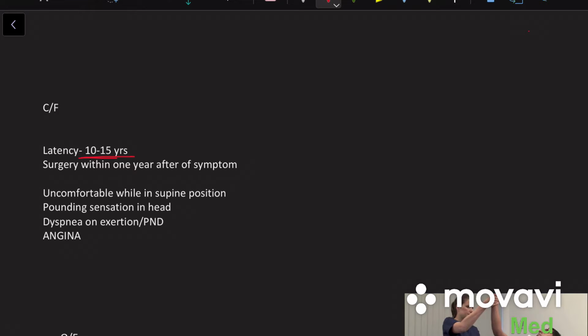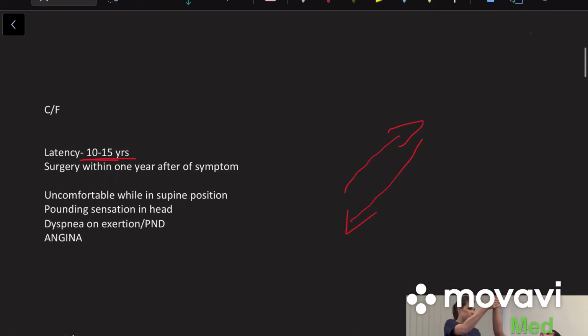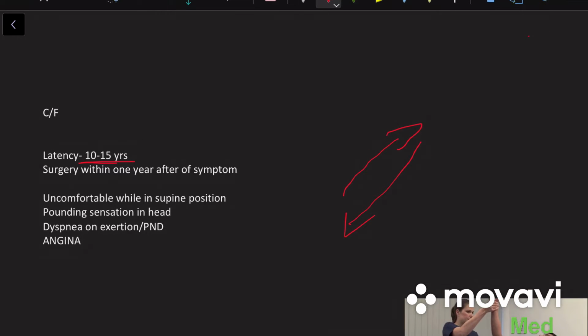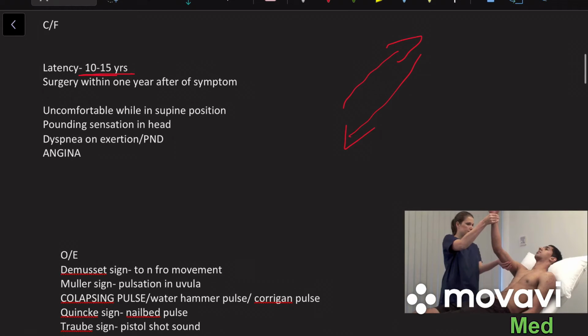As for symptoms, the patient may feel uncomfortable in the supine position, simply because he can feel his heart beating, because the blood in aortic regurgitation goes there and comes back again like this. He can also have a pounding sensation in his head. Then dyspnea can be felt because of the transmission of pressure back into the pulmonary circulation.